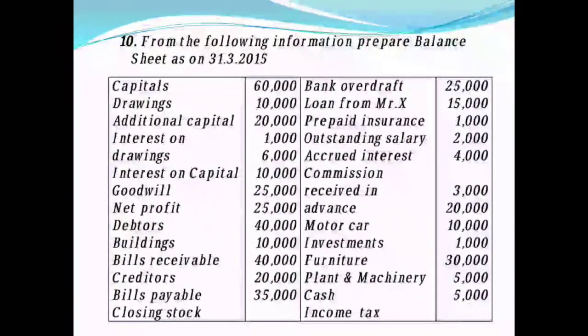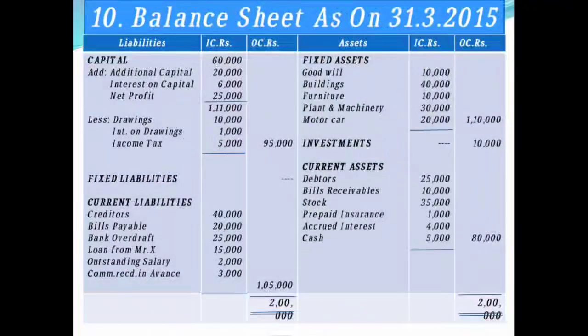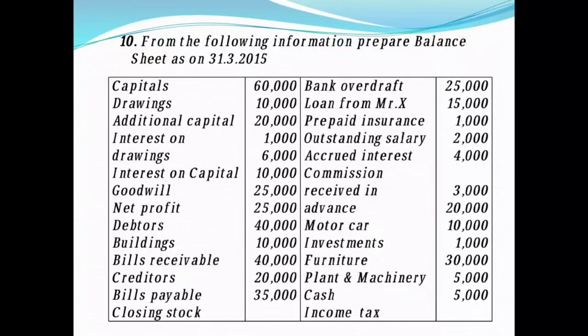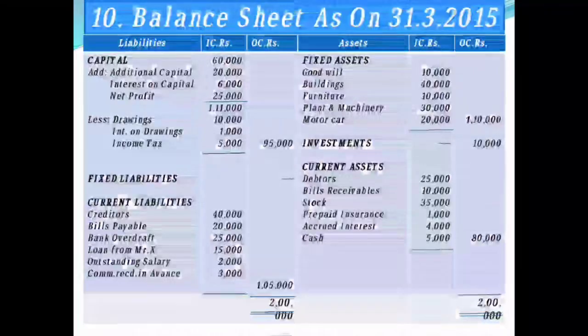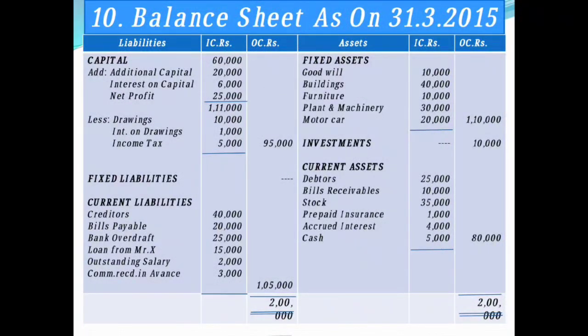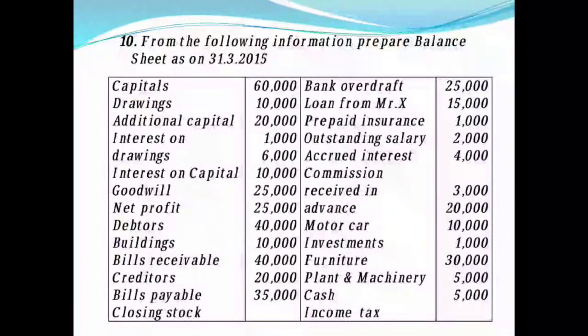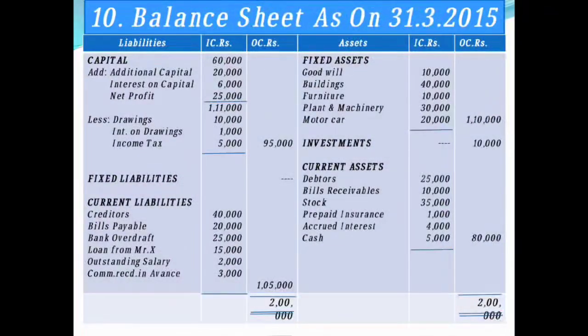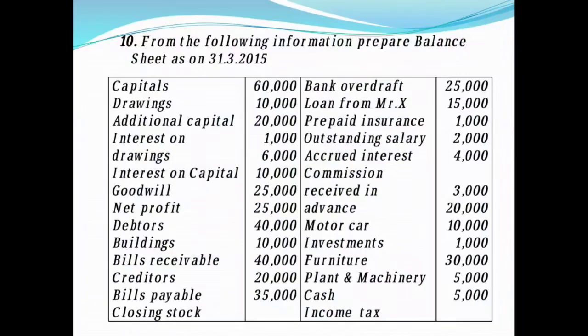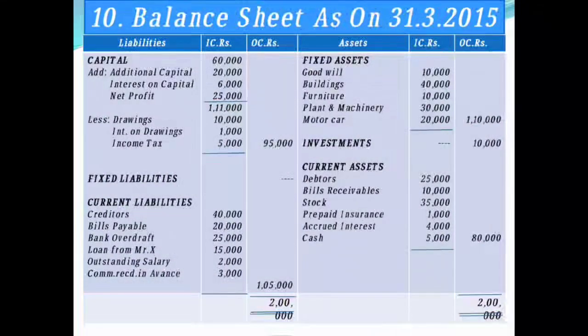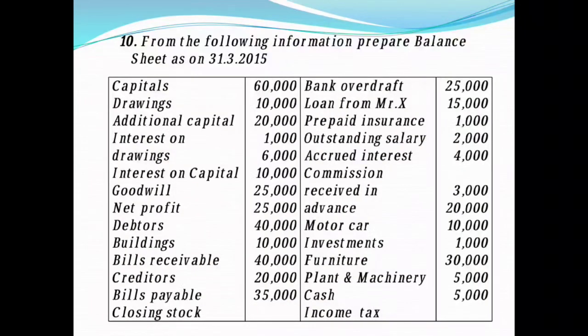The next you have bills payable rupees 20,000. Again a current liability, you are going to record under the head of current liability here, bills payable rupees 20,000. Then closing stock 35,000, a current asset it is. So under the head of current assets, stock we have 35,000 here. Then next we have bank overdraft, which is a current liability, 25,000. So on the liability side you have to record bank overdraft rupees 25,000. The next you have loan from Mr. X 15,000. So again it is a current liability, you are going to record loan from Mr. X 15,000, current liability. Okay, the next you have prepaid insurance, prepaid expenses means it is an income, current asset.